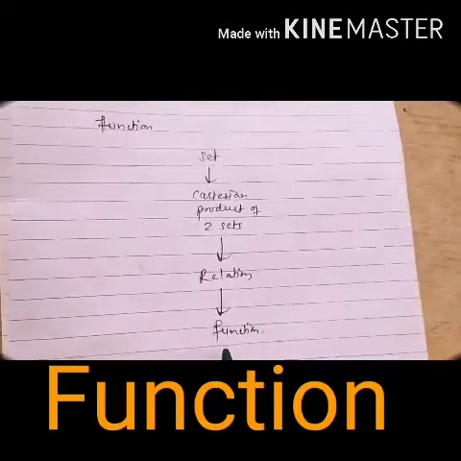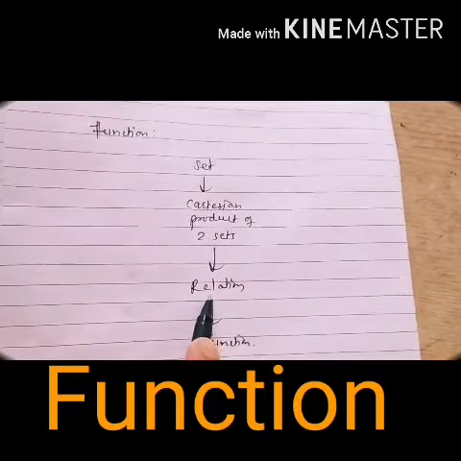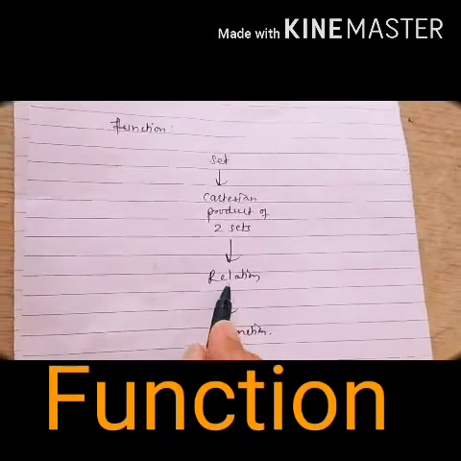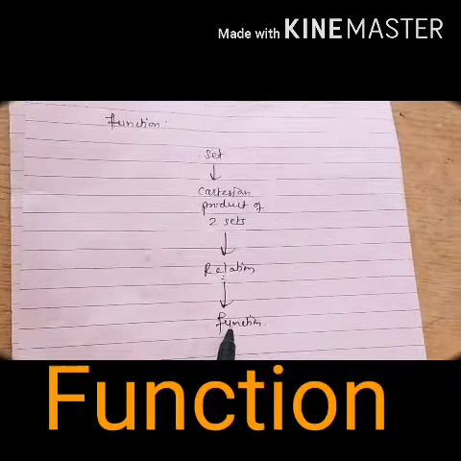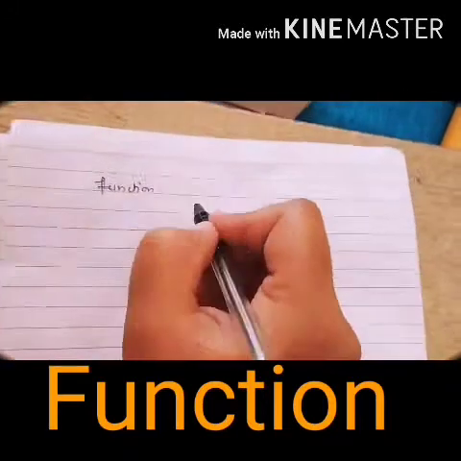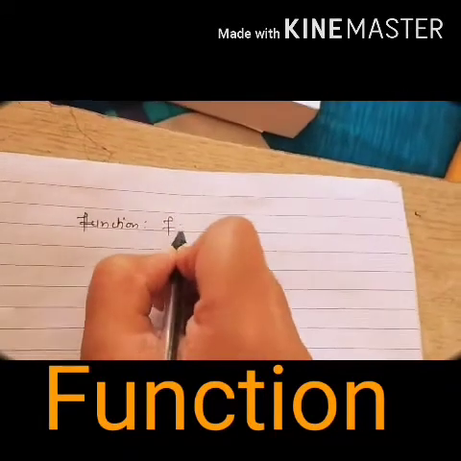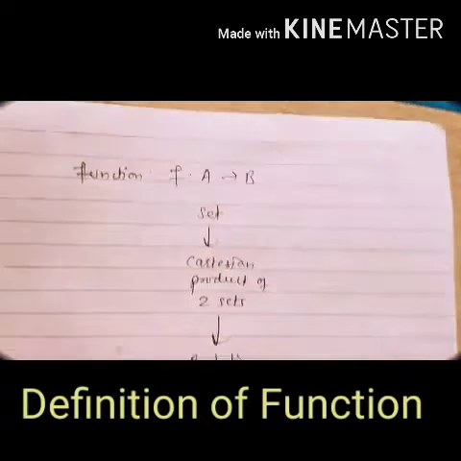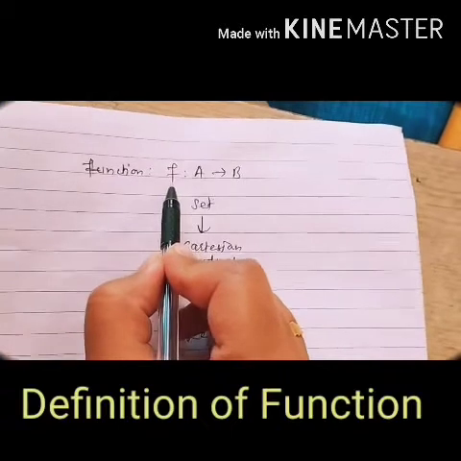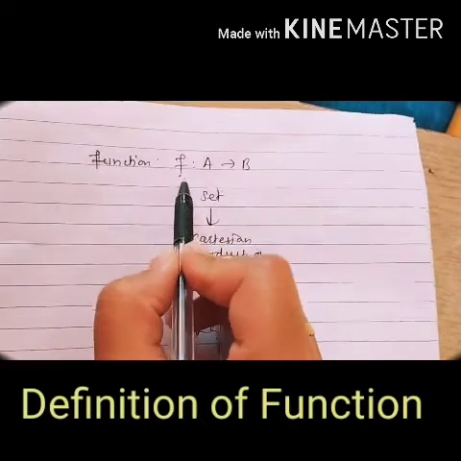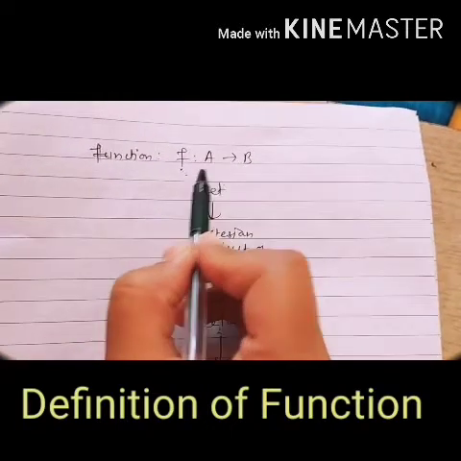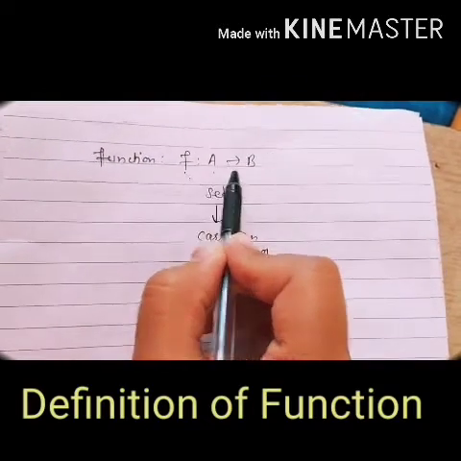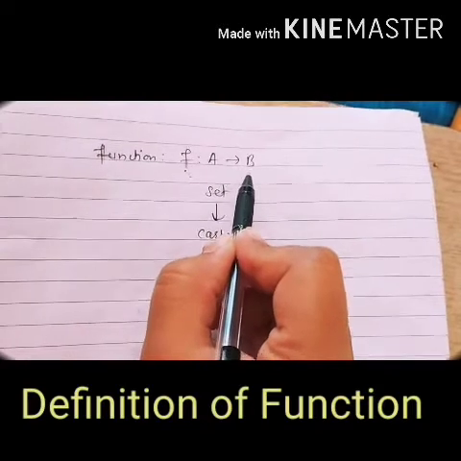Now can we say function is nothing but the relation? Okay, so function is nothing but the relation only. But now what is meant by function? Suppose we have defined a relation f from set A to set B. The relation f is said to be a function if all elements from the domain set have a unique image in set B.